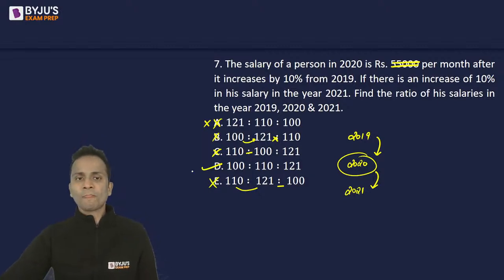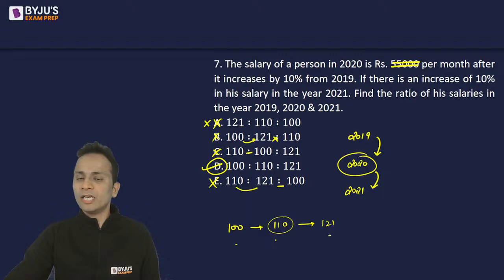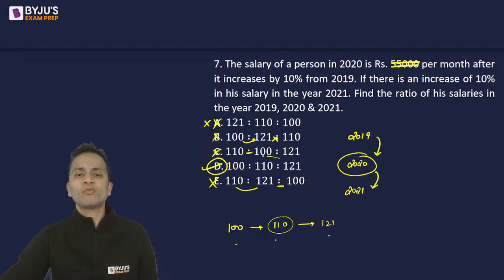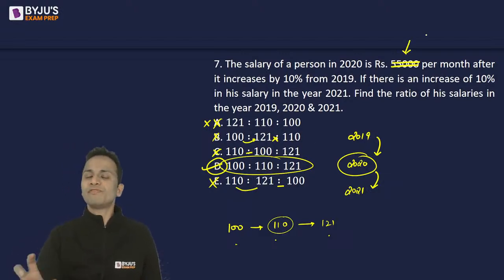Okay. Also, how you can select option D on the basis of percentage increase. If 2019 the salary is 100, then after an increase of 10%, it will become 110. Another increase of 10% over this value, an increase of 11, it will become 121. So 100, 110, 121 will be the correct ratio of the salaries. You don't have to worry about this value 55,000.